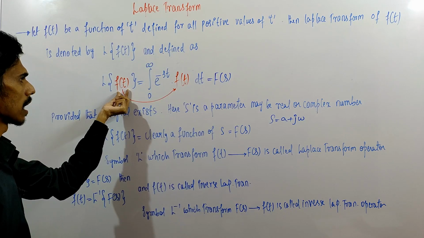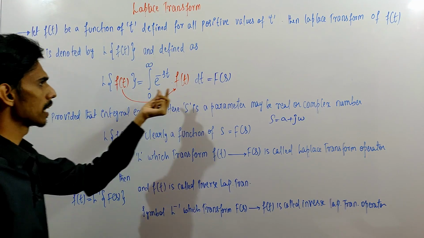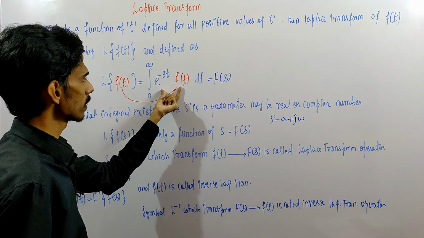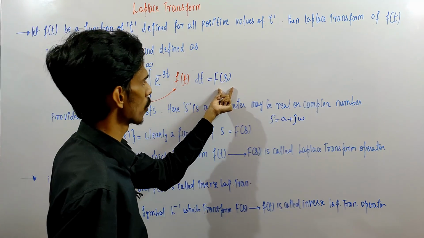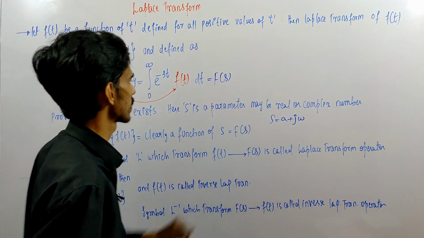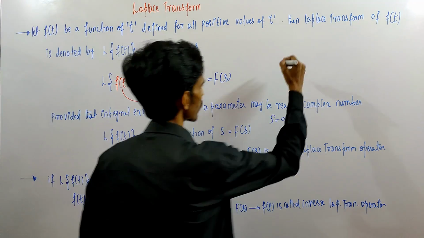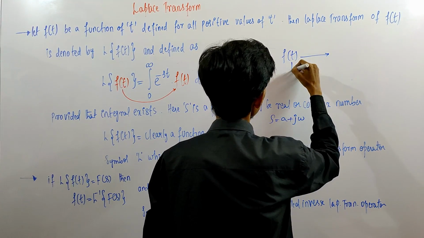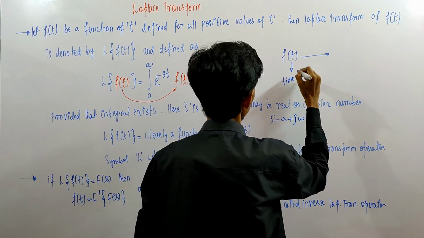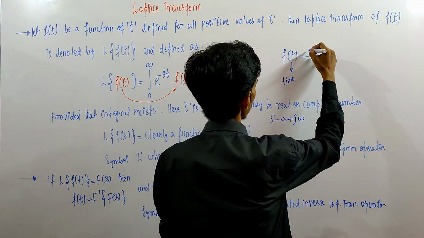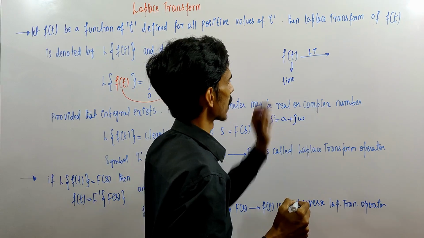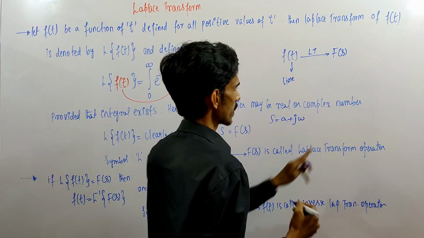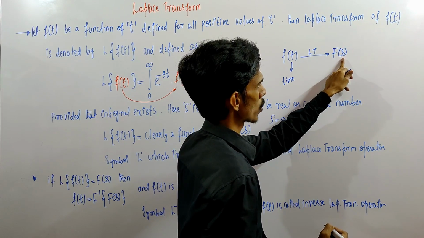Here, if we have f of t inside this bracket, then after doing this integration and solving this term, we get a function of s denoted by capital F of s. It means that we have a function f of t, where t refers to time. If we apply the Laplace transform to this time domain function f of t, then we have F of s, which is another function in terms of s.